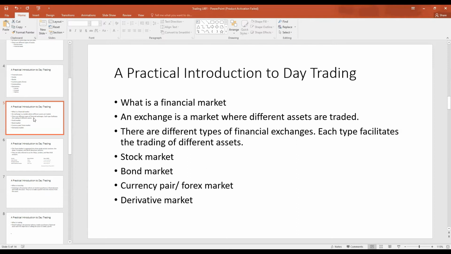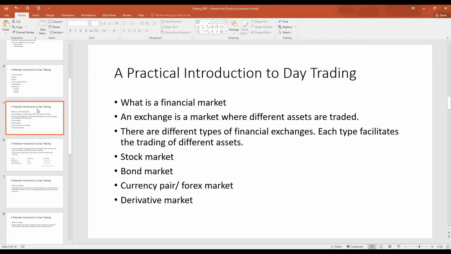But you can also have a bond market. A bond market is a distinct type of financial market. This facilitates the trading of bonds. There's also the currency pair market or the forex market. The currency pair market facilitates the trading of different currency pairs. Currency pairs, as we mentioned previously, are exchange rates or forex. There's also the derivative market, which facilitates the trading of derivatives. We mentioned previously that the derivatives include futures, forwards, and options.